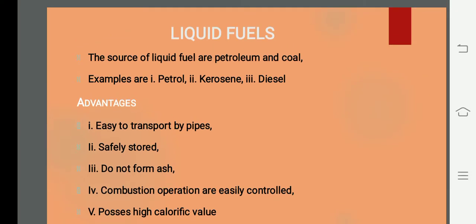So liquid fuel, all of you know what liquid fuel is. Fuel in the form of liquid, we call it liquid fuel. The main sources of liquid fuel are petroleum and coal. As I said in the previous classes, coal and petroleum are found only under the earth. And if you take petroleum, on refining it gives you petrol, diesel, kerosene, tar, etc.